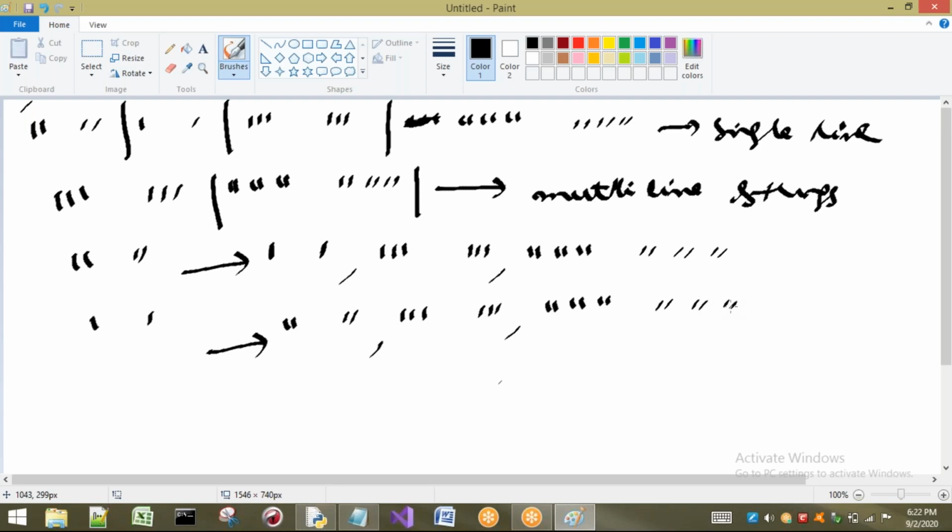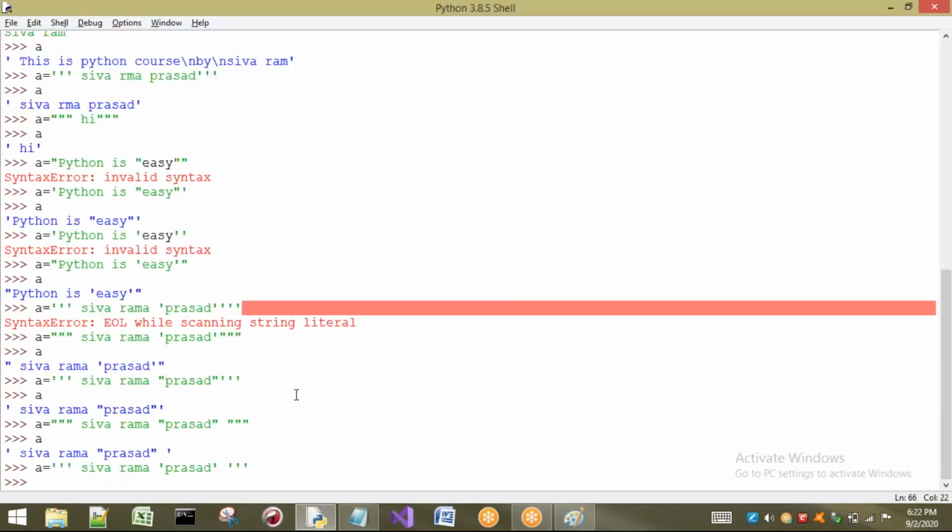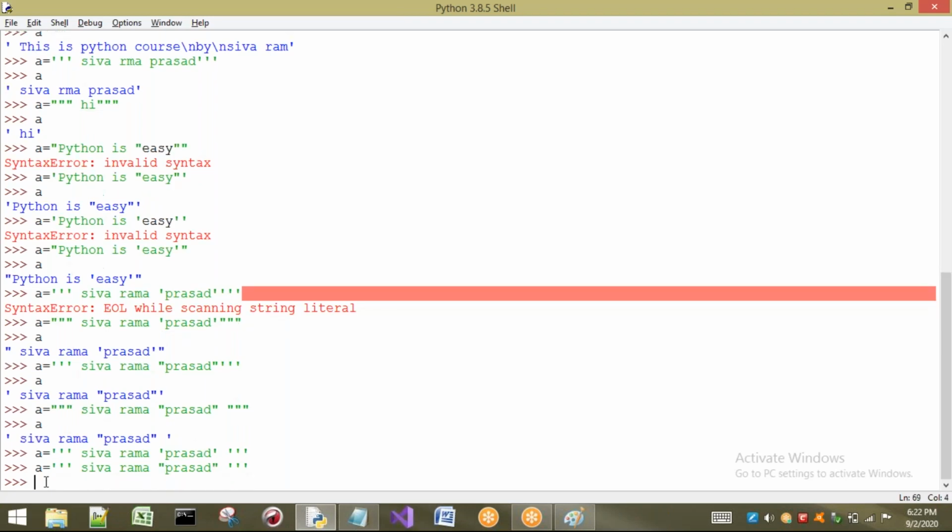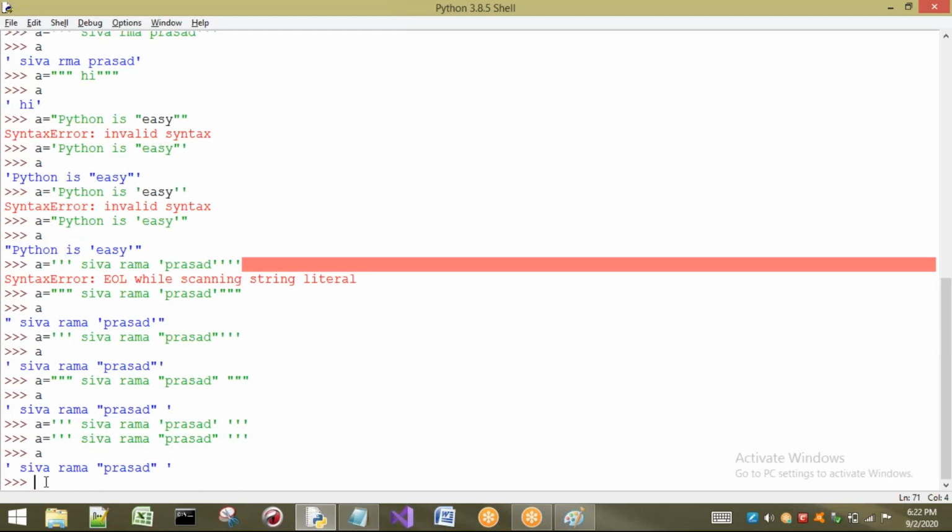So already we have seen the example for everything. Let us show once; I think I missed one, that is double quotes. I want to print double quotes inside single quotes, so here I want to place double quotes. There is no problem. That means triple single quotes will work to print single quotes or double quotes. You may get confused by all these statements.